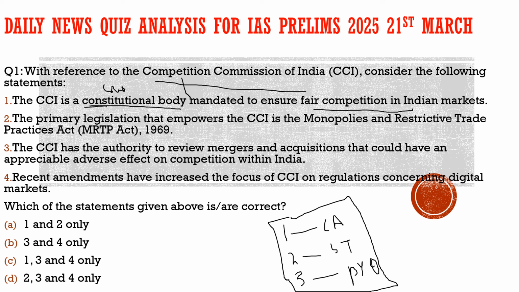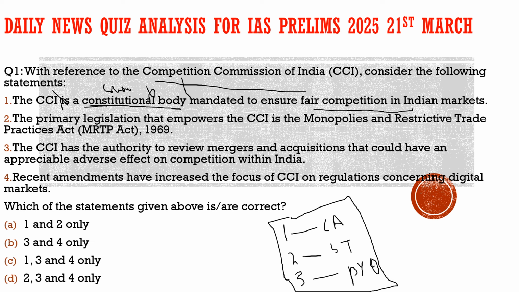So the first statement, because of these two words, constitutional body, became incorrect. So the first statement is incorrect. Otherwise, the function enshrined here is 100% true. Its mandate is to ensure fair competition in the Indian market. And why is it in the news? Because of the article in the newspaper about controlling the global giants. So with respect to this question, the first statement is incorrect.